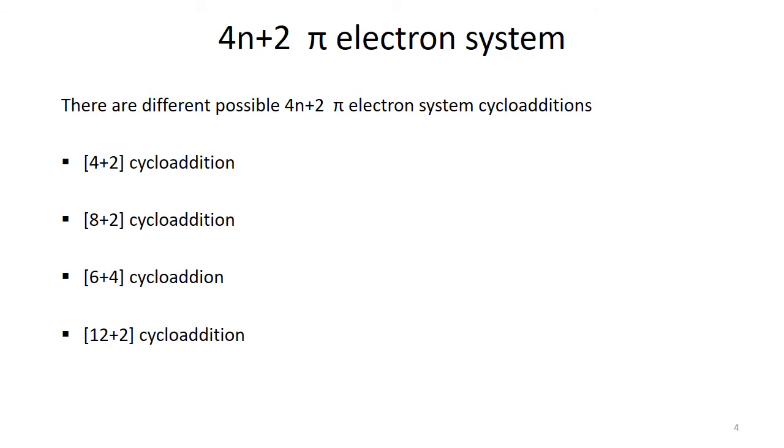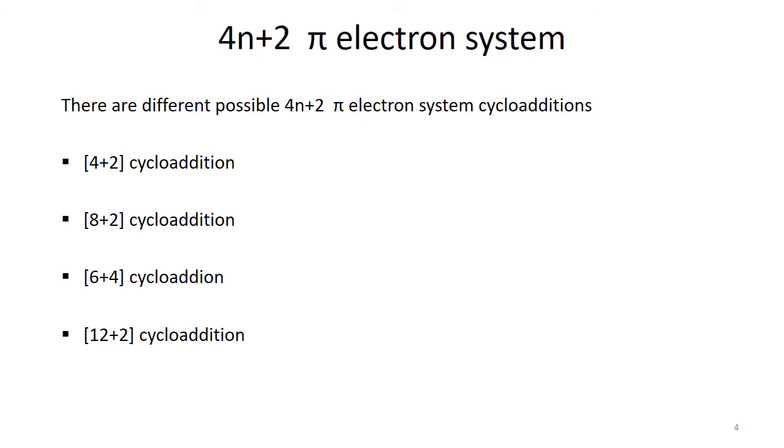So we already know that if n is 0, then we get only 2 pi electrons, and if n is 1, then we have 6 electrons, and when n is 2, then we get 10 electrons, and after 10 we get 14 electrons.